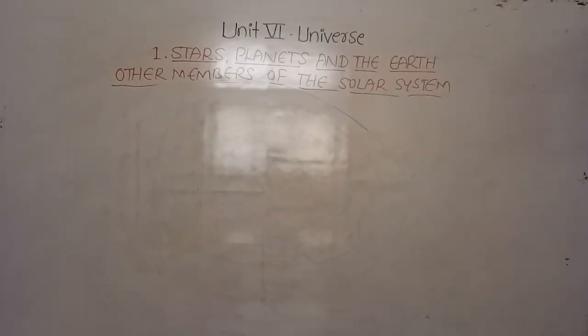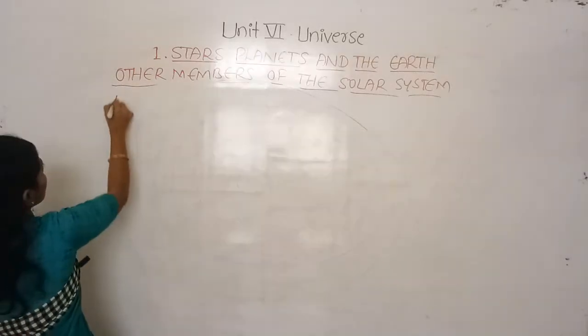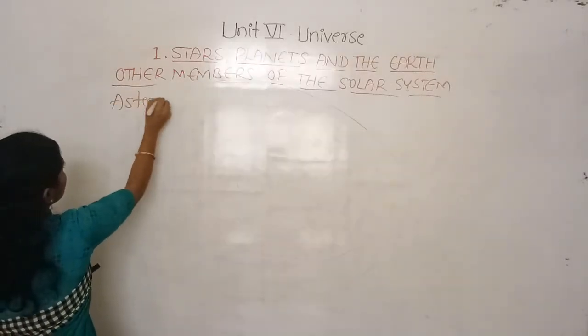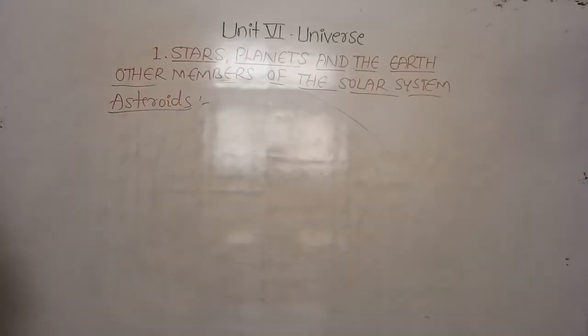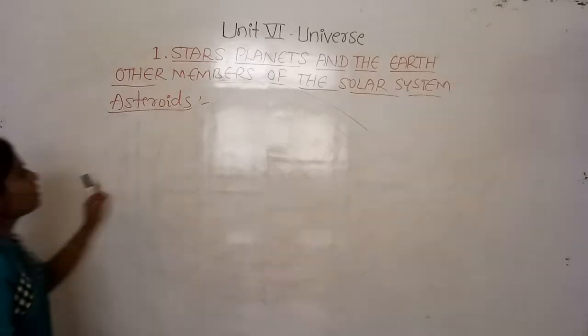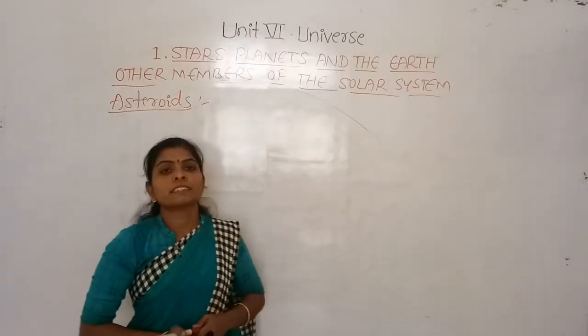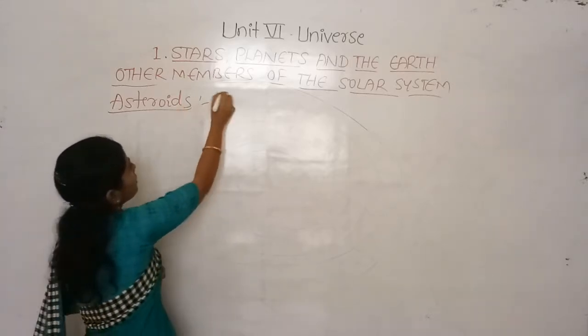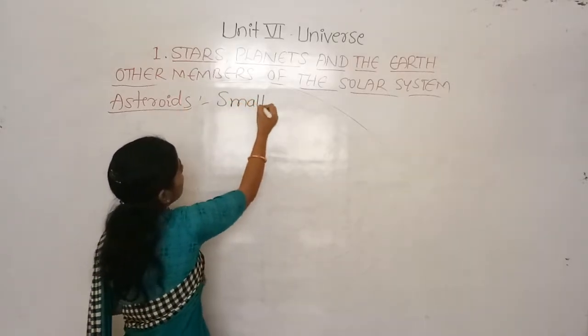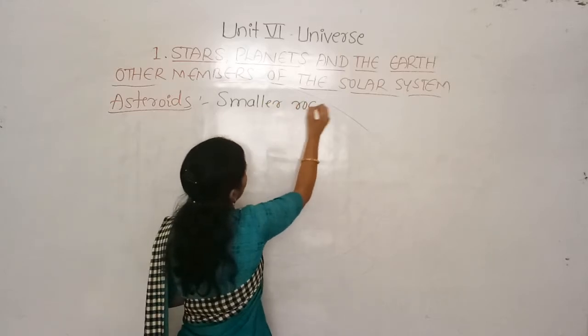First we can discuss the asteroids. These asteroids are smaller rocky bodies, which means they are made with rocks.